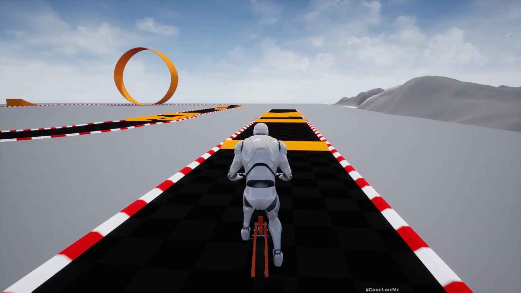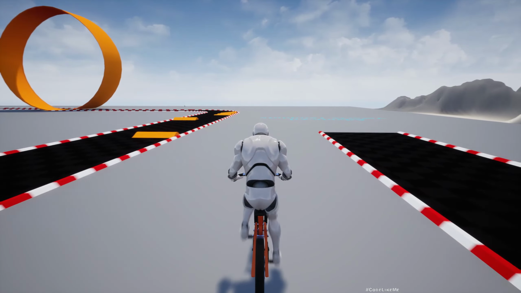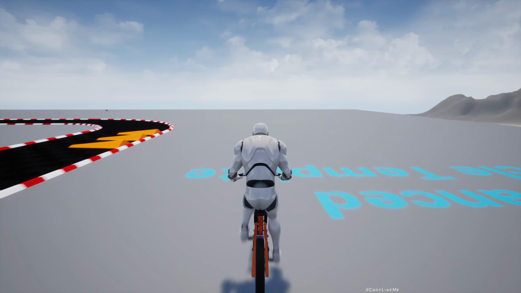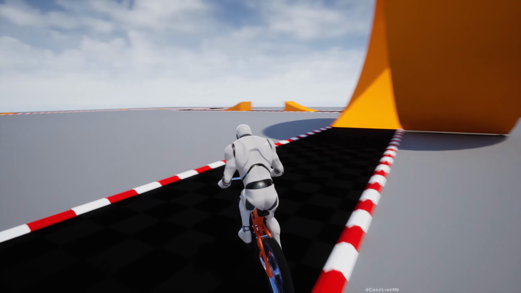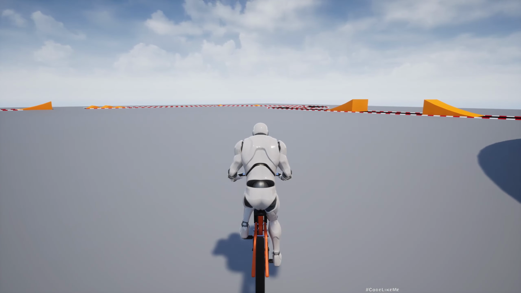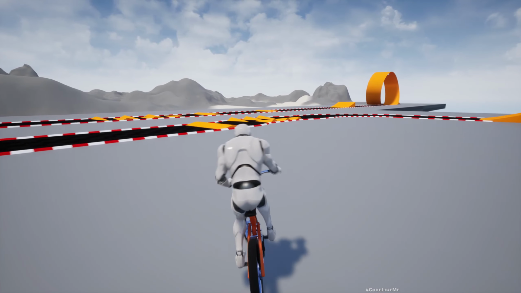Now as you can see, when the player is pedaling, you can see the change in the sound like this, and once I release, you can see that neutral sound you usually get in bicycles.